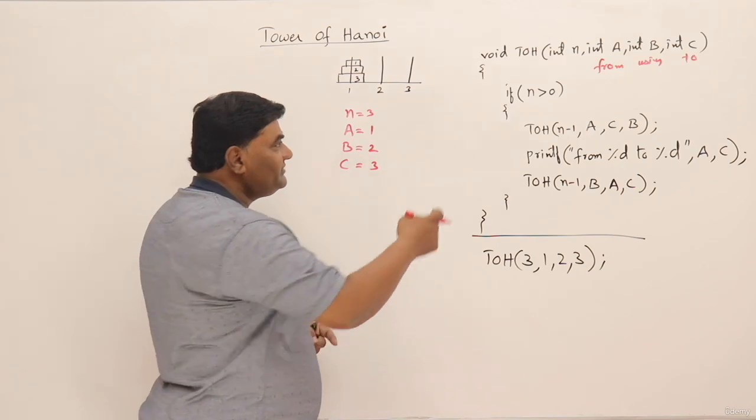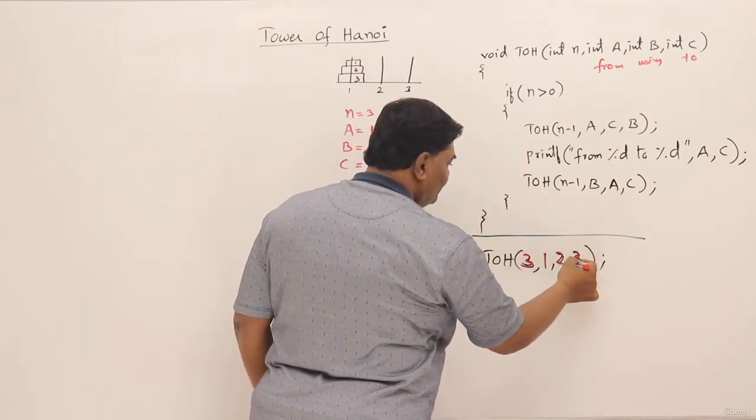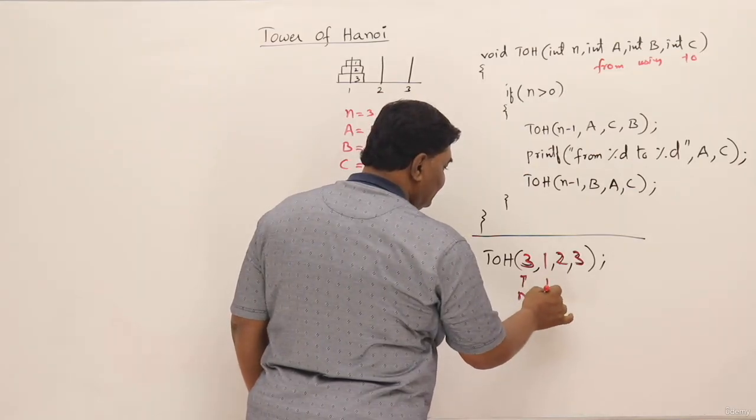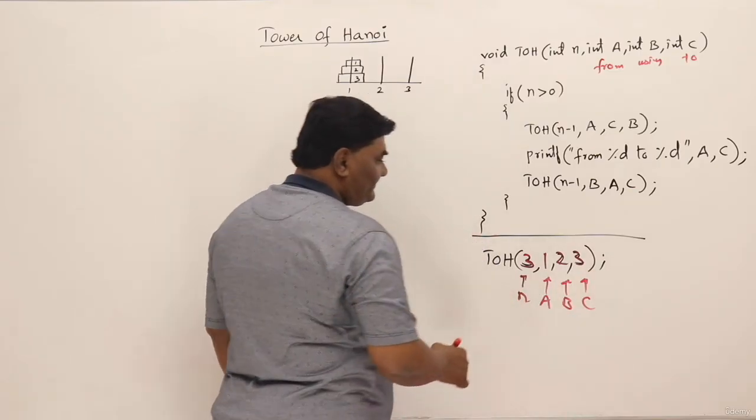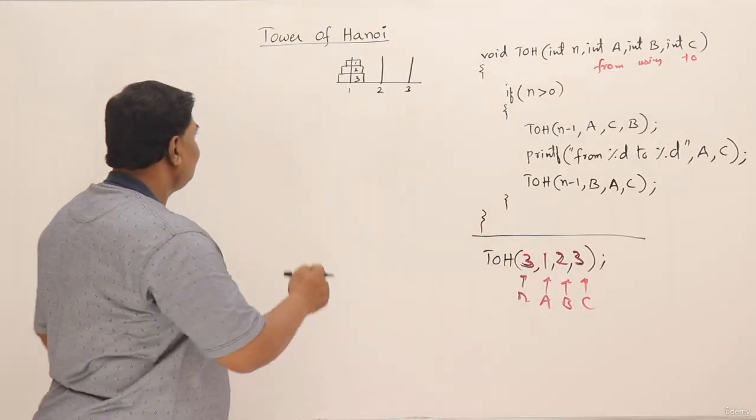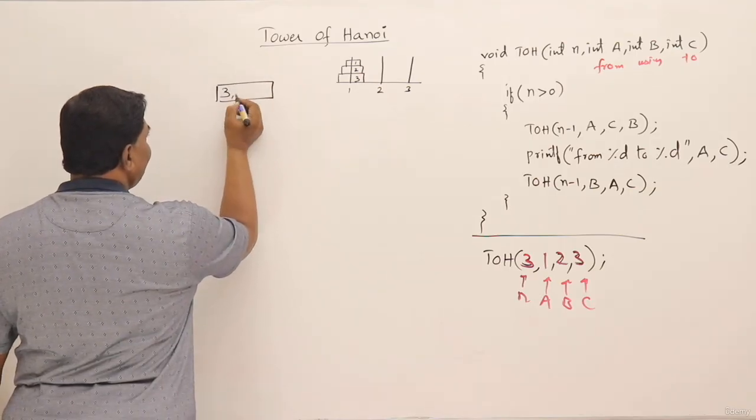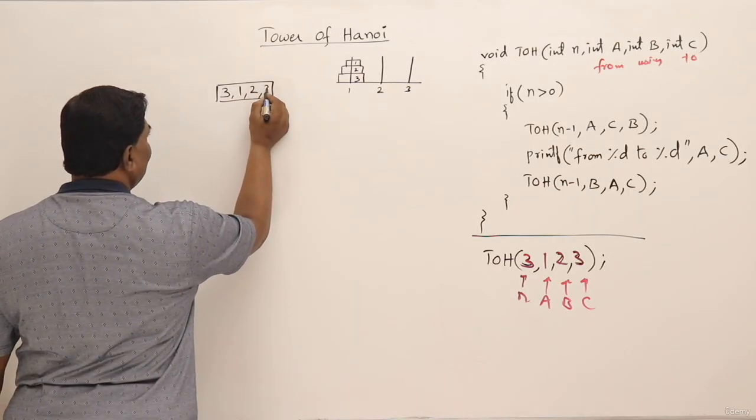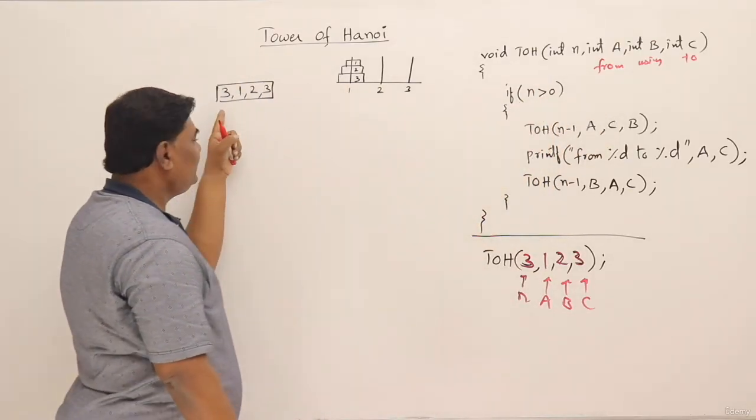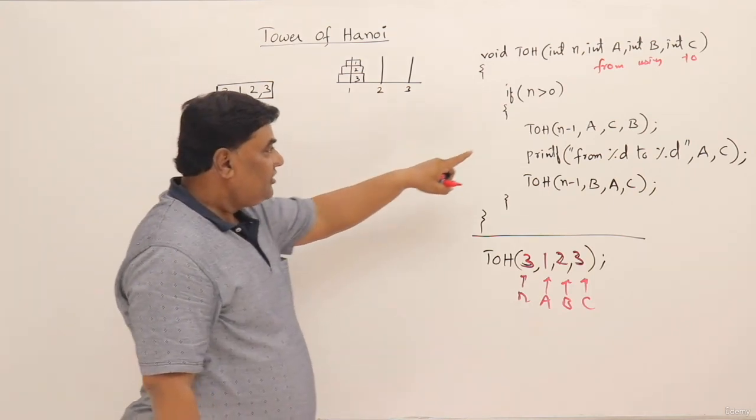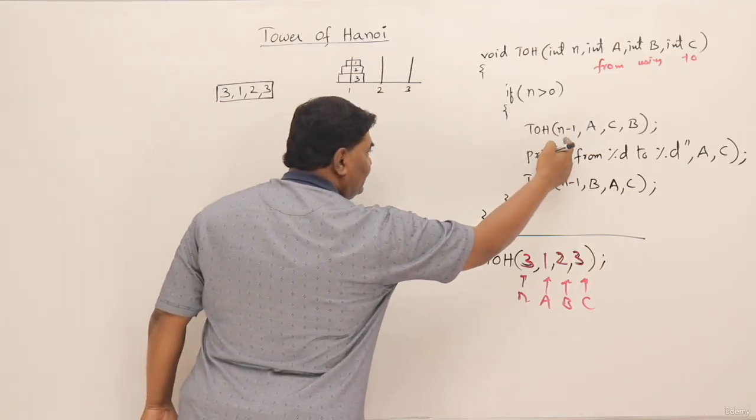Now, if this function is called by passing these parameters 3, 1, 2, 3, so this is n, this is A, this is B, and this is C. These 4 values are passed. So now let us trace this one. Here I will write it as the first call. The number of disks is 3 and the tower numbers are 1, 2 and 3. Is n greater than 0? Yes, n is 3. Then what to do? Call itself with n minus 1 and the values changed. So let us write down this call.